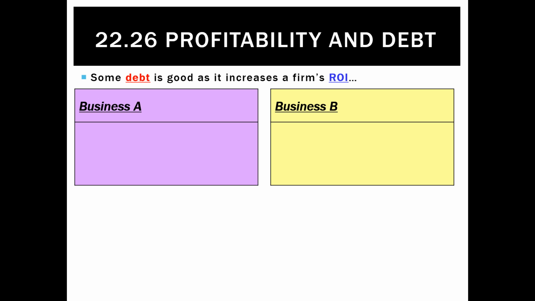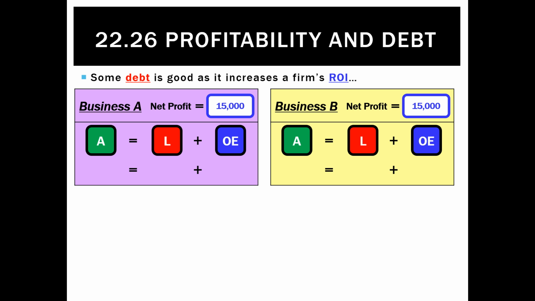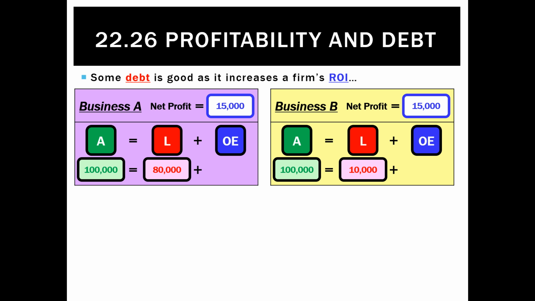So to demonstrate that, let's take two businesses. Business A has a net profit of 15,000 and so does business B. So they're identical from a profit standpoint. Look at their accounting equations. Both businesses have assets of 100,000. We'll say business A though has much more debt. It's got liabilities of 80,000 versus only 10,000 for business B. And that leaves owner's equity of 20,000 for business A and 90,000 for business B.